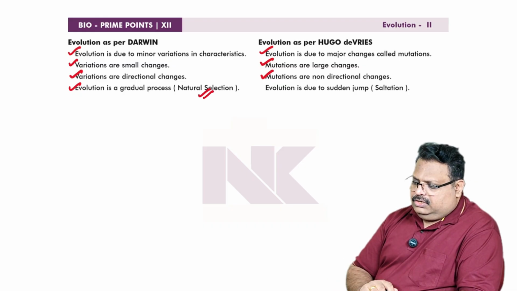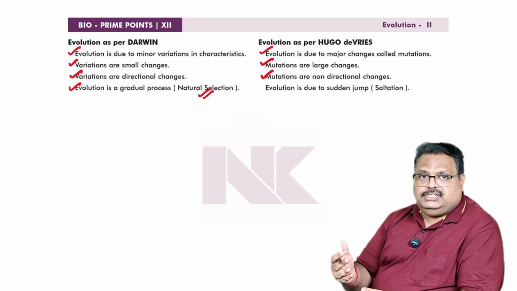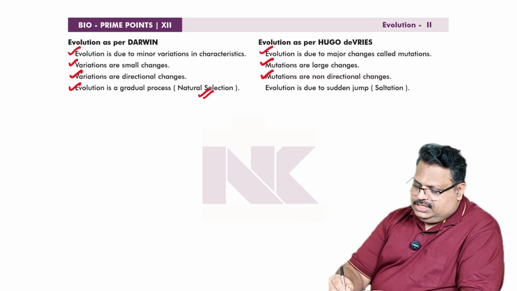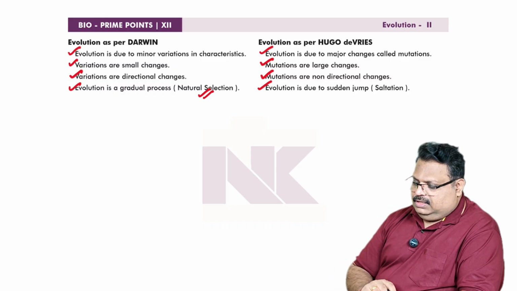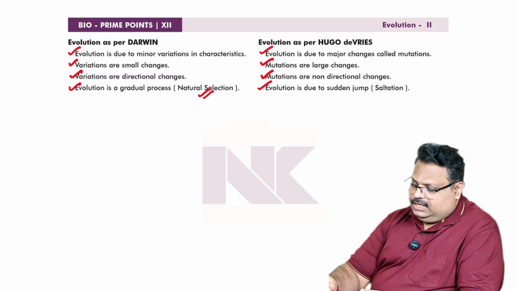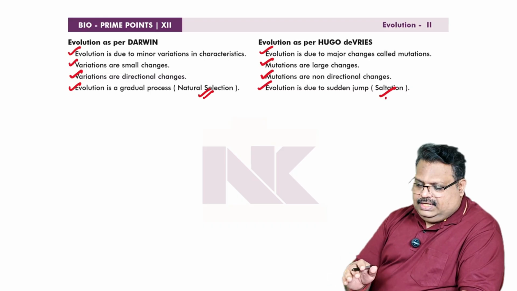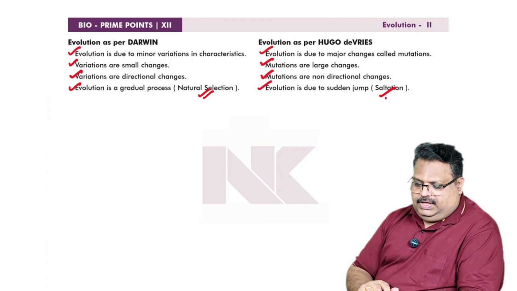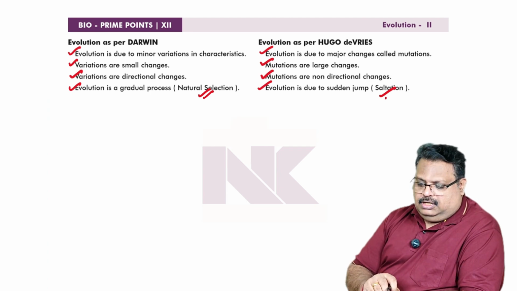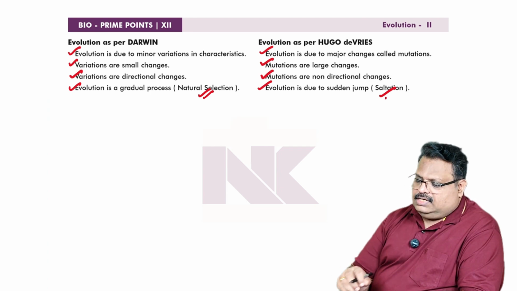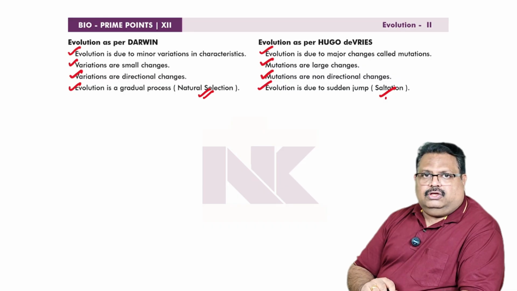But in Hugo de Vries's view, since mutations are major changes, evolution is a sudden jump, which he calls saltation. Okay, so these are the prime differences between the concept of evolution put forward by Darwin and by Hugo de Vries.